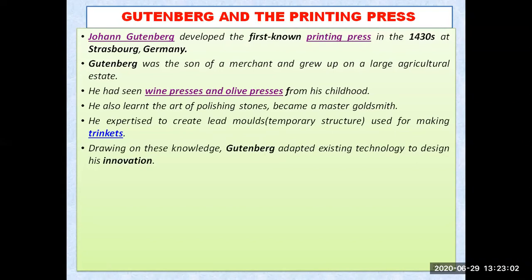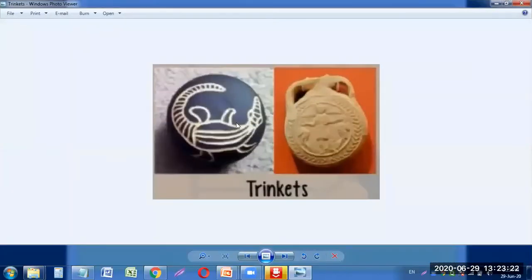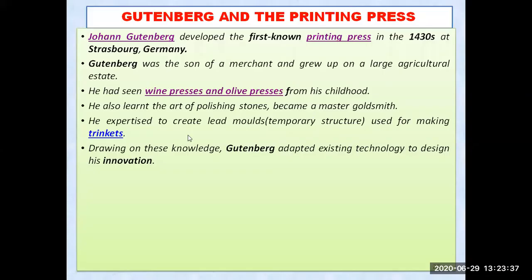So he used the art of wine presses, as well as the art of the goldsmith, to bring out the device known as the Johann Gutenberg printing press. And you can see over here, he was expert at creating lead molds, that is temporary structures used for making trinkets. You can see the trinkets over here also. These are the structures that he was very perfect in designing and carving out, because he was good in metals. He was a goldsmith, so he knew how to carve out metals also. So he used that idea.